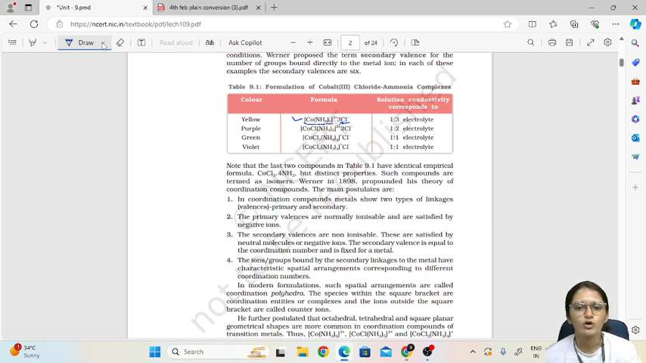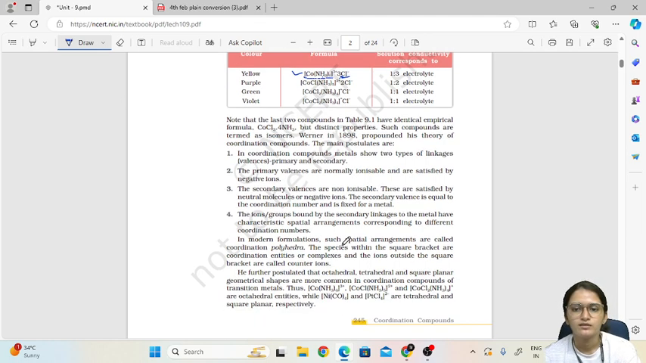Secondary valences are non-ionizable. Secondary valence means what? Secondary valence is the ions which are there in the square bracket, that is cobalt and ammonia. So cobalt will have some charge, ammonia will have some charge, so they are the secondary valence, which are non-ionizable, meaning this as a whole will make one ion, it will not ionize separately.